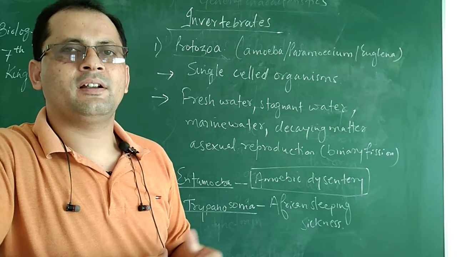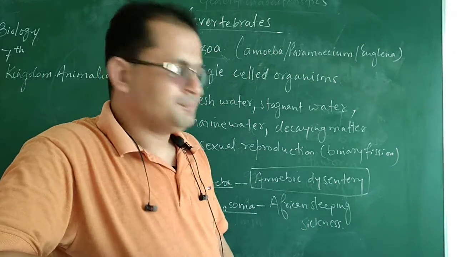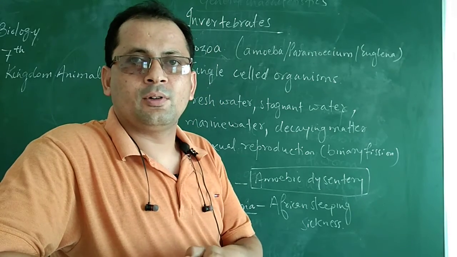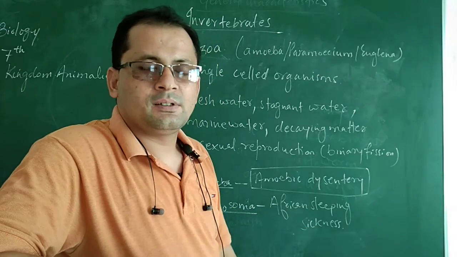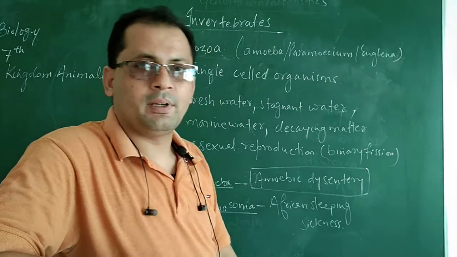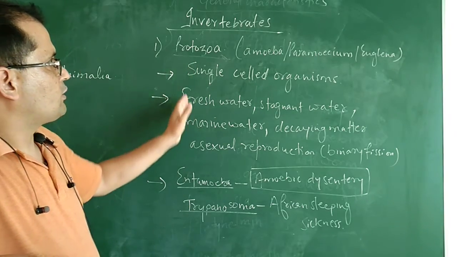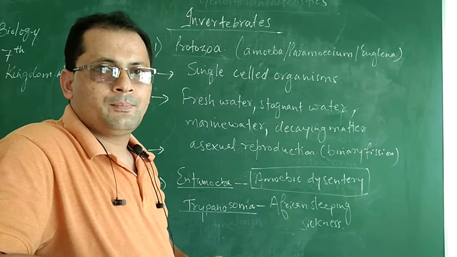There is irregularity in the sleeping pattern, and the person usually gets disturbed during sleep. That's why the name African sleeping sickness is given. So these are the characteristics of the organisms which belong to the group protozoa.